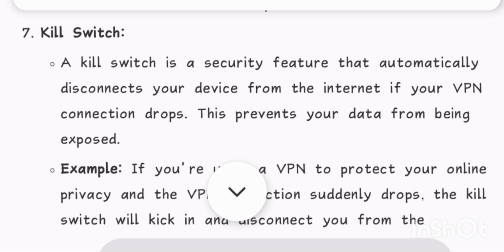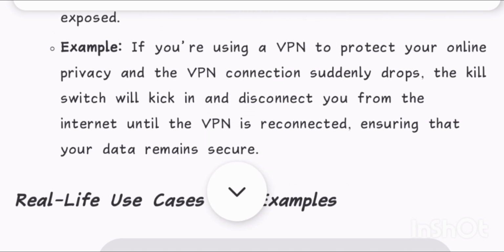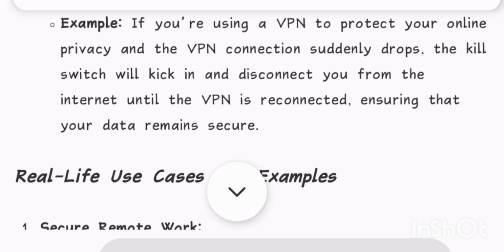7. Kill switch. A kill switch is a security feature that automatically disconnects your device from the internet if your VPN connection drops. This prevents your data from being exposed. Example: if you're using a VPN to protect your online privacy and the VPN connection suddenly drops, the kill switch will kick in and disconnect you from the internet until the VPN is reconnected, ensuring that your data remains secure.